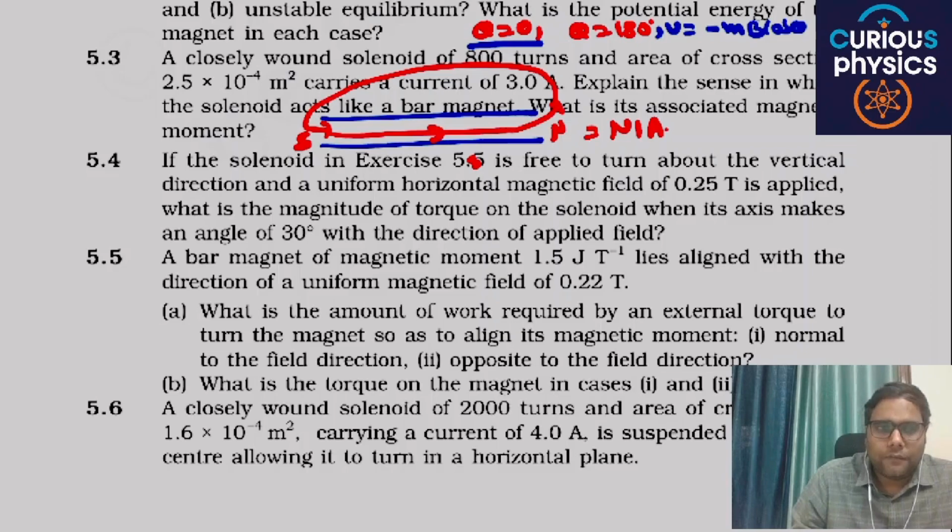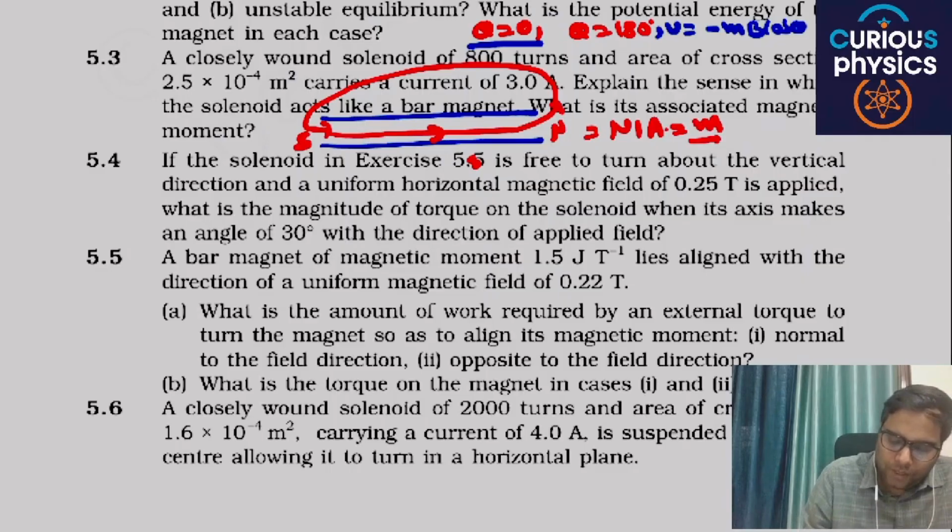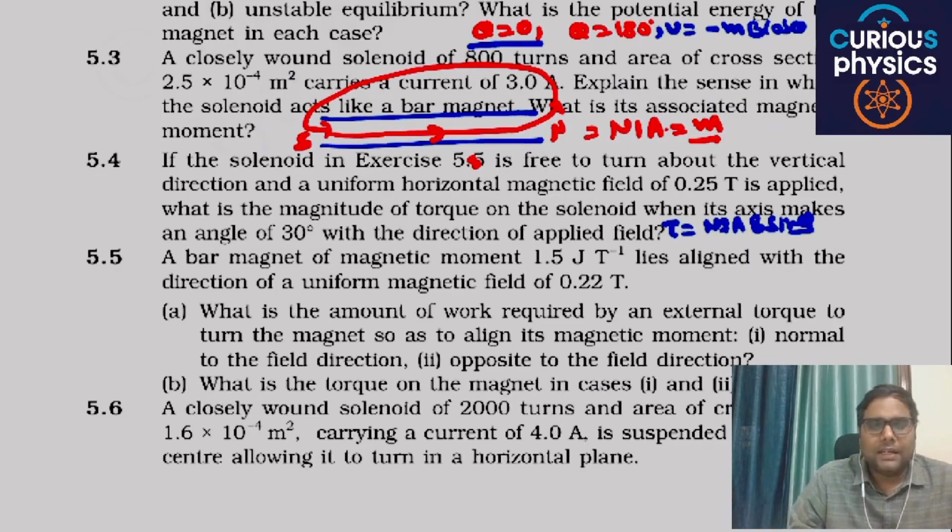Here from question 5.3 you will easily get the value of M. NIA is nothing but magnetic moment, and to solve question 5.4 you have to just directly take M cross B. M is nothing but NIA, and NIA B sine theta, and theta is 30. You can directly put the values, you will get your answer.